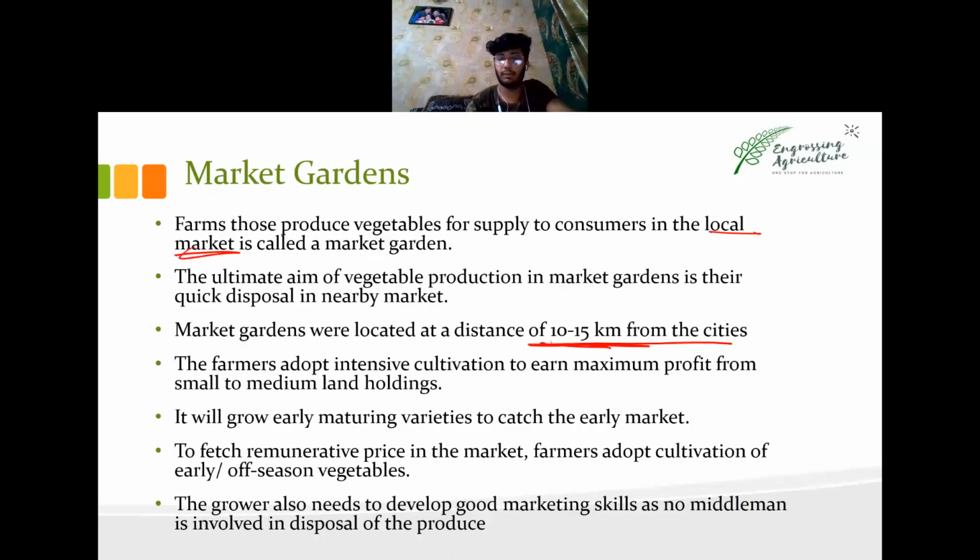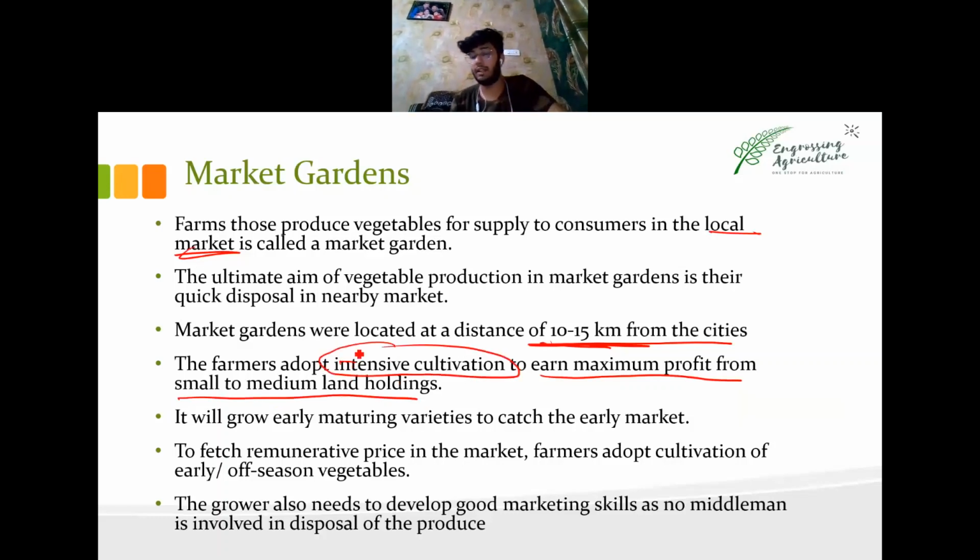You get maximum output from small and medium farm holdings through intensive cultivation. Always remember this: intensive cultivation. The vegetable garden was extensive in rural areas and intensive in the city.